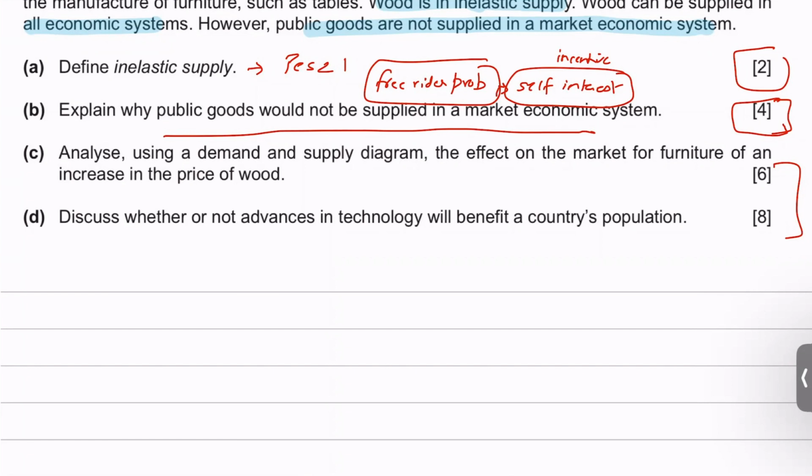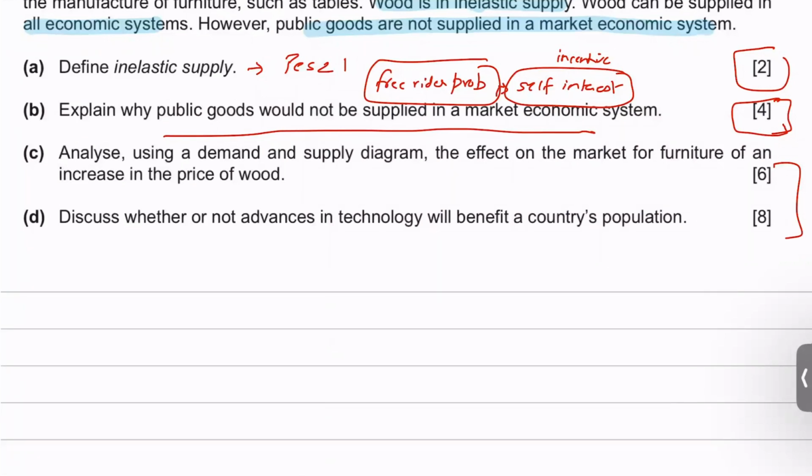And we know that private sector firms work on incentives, they're profit motivated, they work on profit maximization principles. So they will not produce those goods which are not profitable for them, because they know that they can't really get a lot of revenue from it, right? So it's not a worthwhile investment for private sector firms to produce and supply public goods. That is what you need to write.